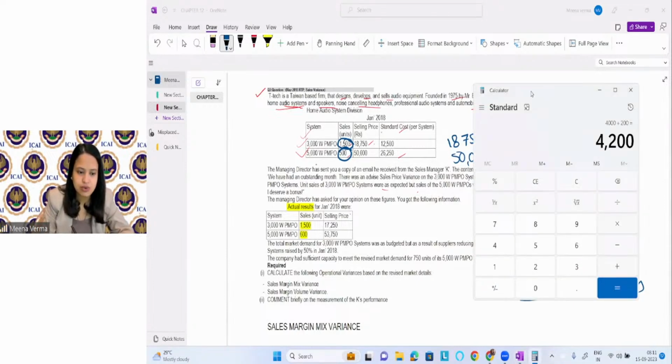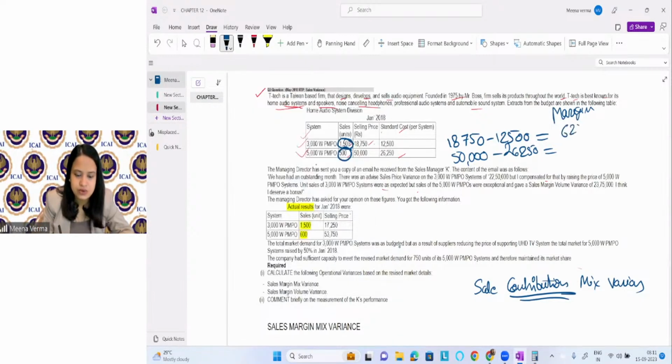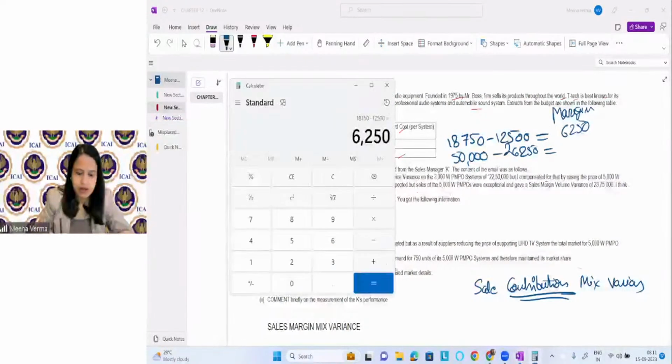Let me see what is coming. 18750 minus 12500.